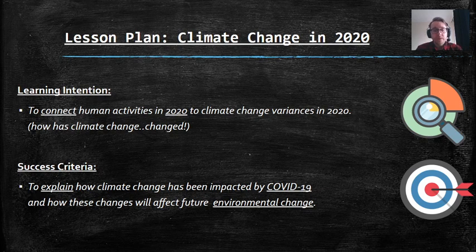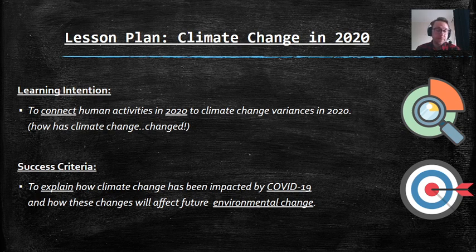This lesson, we're trying to take some of the theory we've learned about climate change and look at the real-world effects in 2020. I'm trying to link it in to something that's very topical, very in the news, which is the coronavirus. So our learning intention is to connect human activities in 2020 to climate change variances, so differences, changes in 2020.